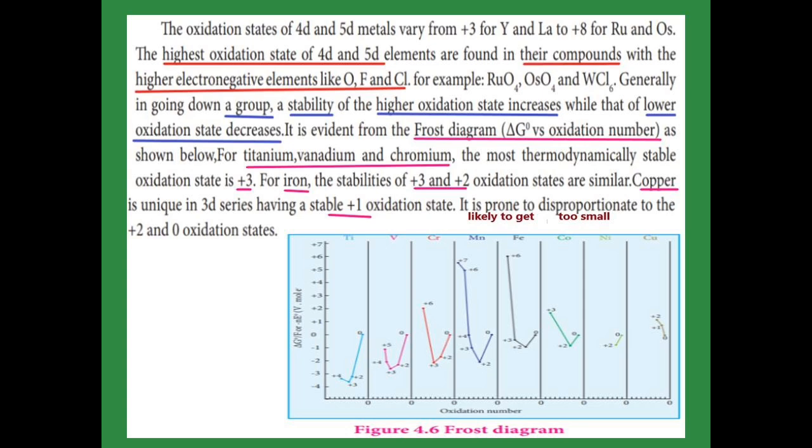And now we are going to see the group-wise oxidation number variation. For the stability of oxidation states, the higher oxidation state increases down the group and the lower oxidation state decreases.